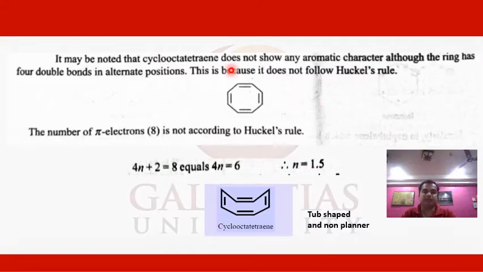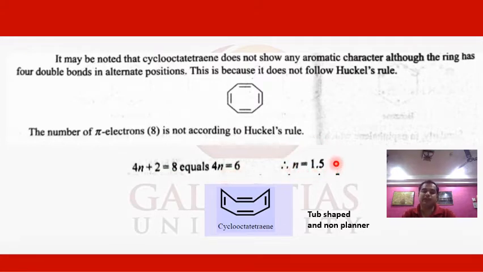Now let us see the example of cyclooctatetraene, and whether this compound will be aromatic, non-aromatic or anti-aromatic; we can explain that in this video. This cyclooctatetraene has 4 pi bonds, which means it has 8 pi electrons. But when we apply the 4n plus 2 pi electron rule, 4n equal to 6, we will get a fractional value.